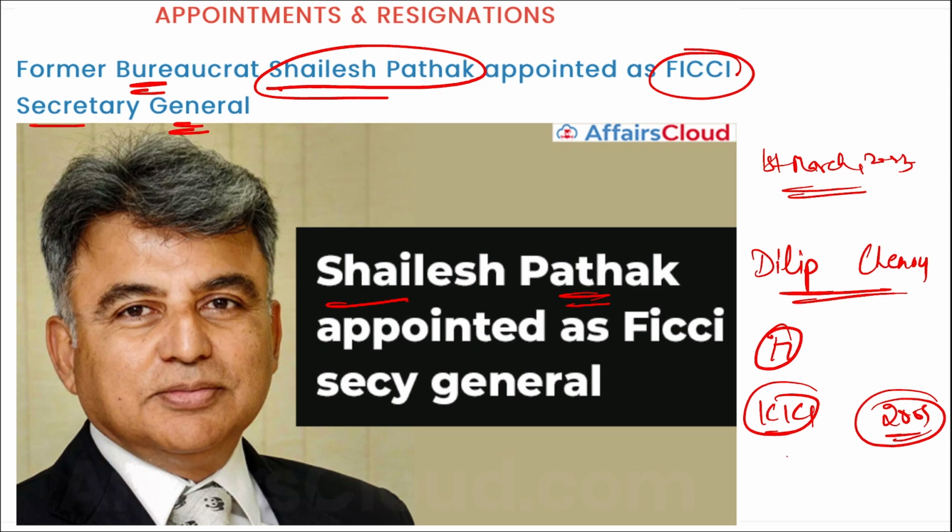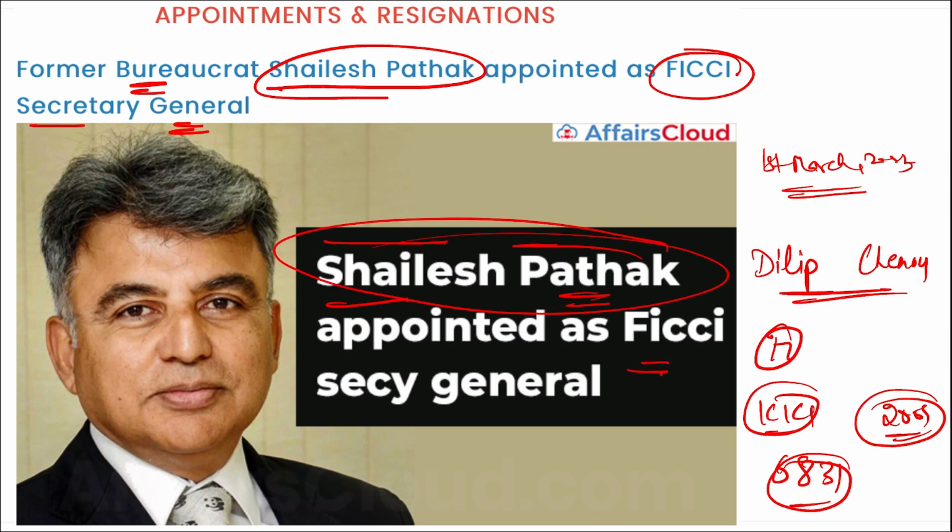He has more than 40 publications on public policy, finance, cities and infrastructure, and he has also scaled a 6,831 meter peak in the Himalayas and has trekked extensively. So coming back, remember Shailesh Pathak is the new Secretary General for FICCI.